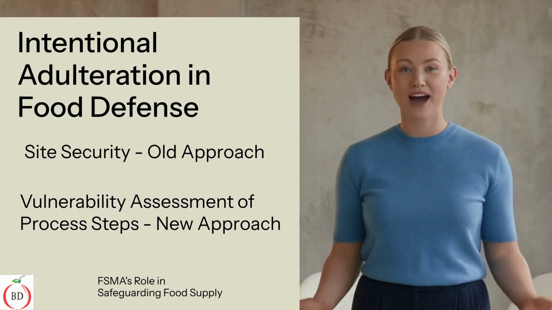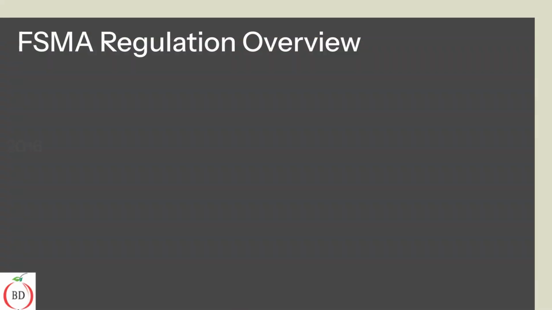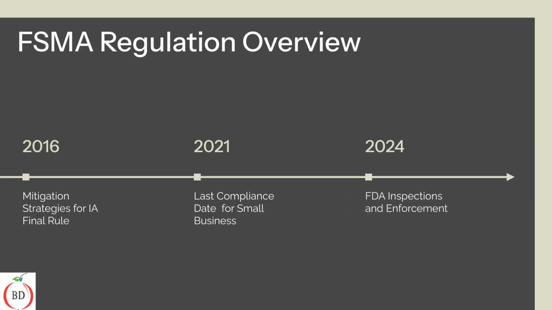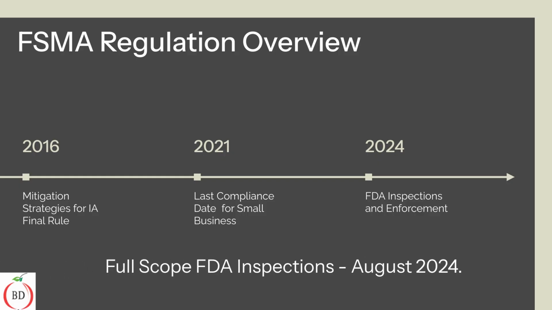adulteration threat during manufacturing. The Mitigation Strategies for Protecting Food Against Intentional Adulteration is a key FSMA regulation released in May 2016. Compliance timelines varied, with the last compliance date for small businesses in July of 2021. Due to the pandemic, the FDA delayed the enforcement for this regulation. Over the past few years, FDA conducted quick check inspections on compliance to the IA rule. In August 2024, FDA started conducting the full-scope inspections through reviewing companies' risk-based food defense plans.